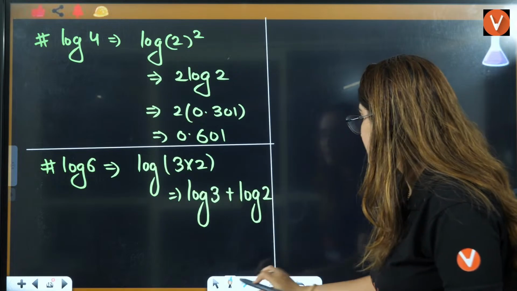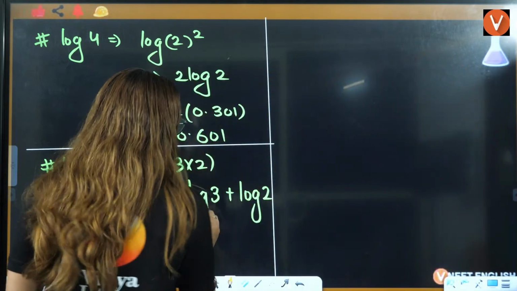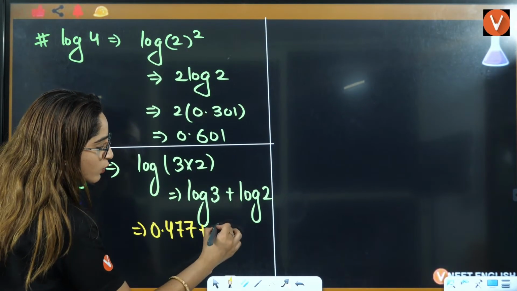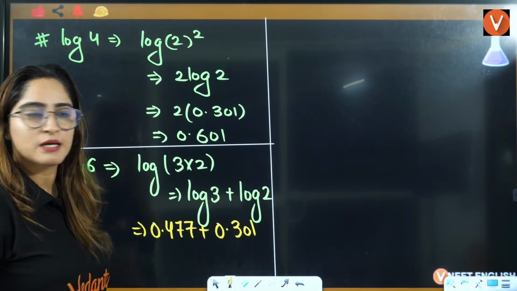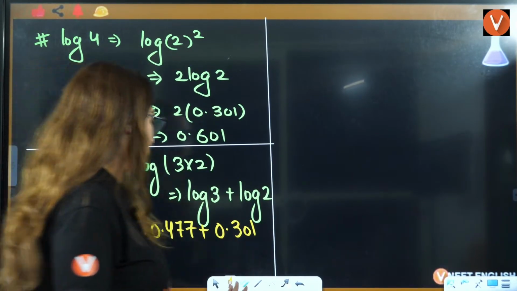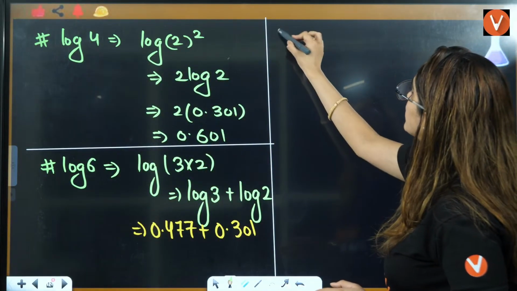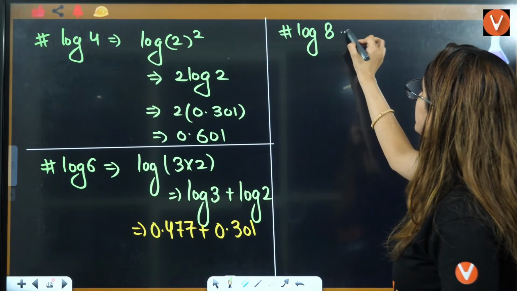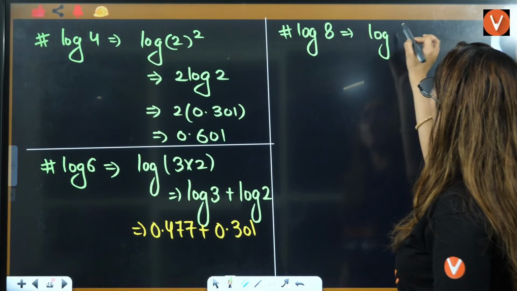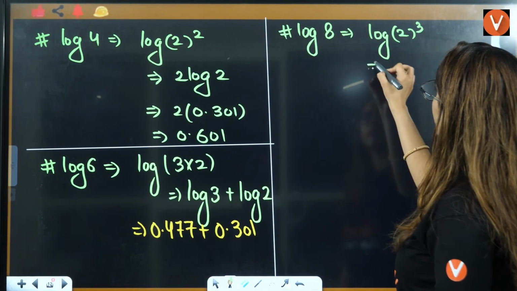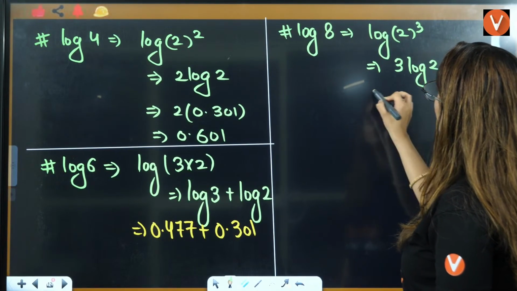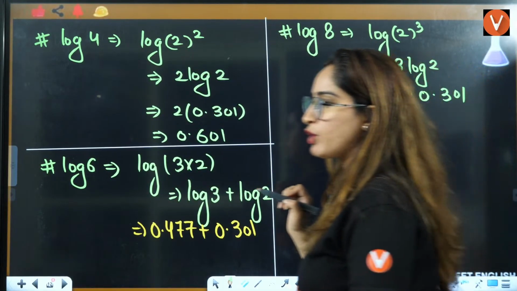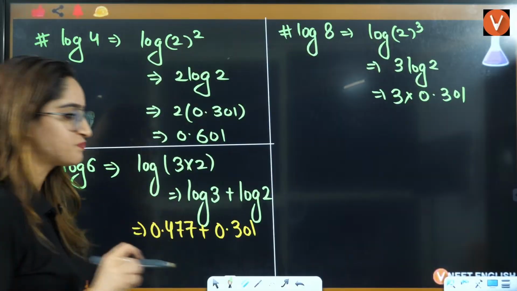So directly you can answer this, that if log 3 value is 0.477 plus log 2 is 0.301, right? Add this and you will get your answer, right? Okay, now let's talk about log 5 we have, 7 we have. Let's talk about log 8. Log 8 will be equal to log of 2 cube. So can I write it as 3 log of 2? So the answer can be 3 into log 2, which is 0.301, and you will have your answer for log 8, right?